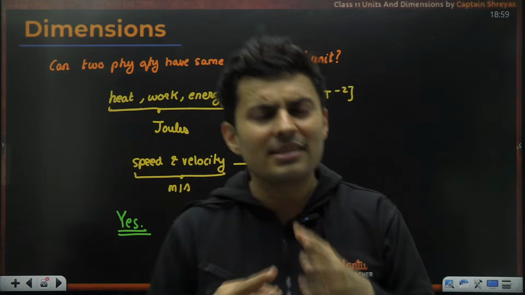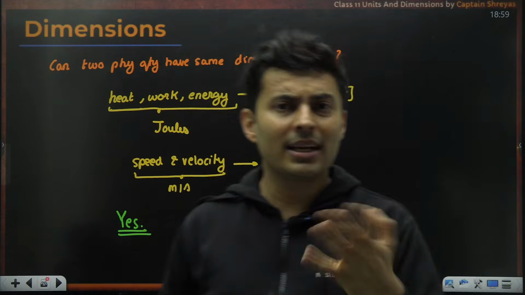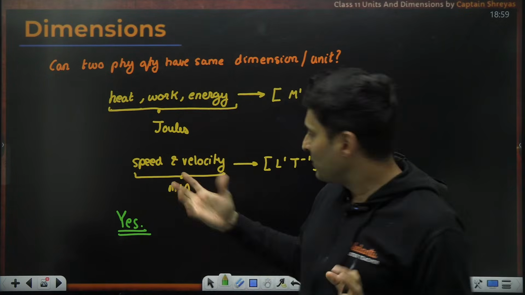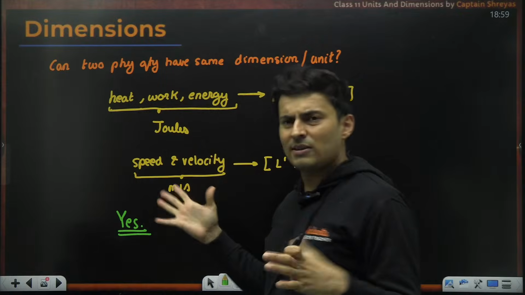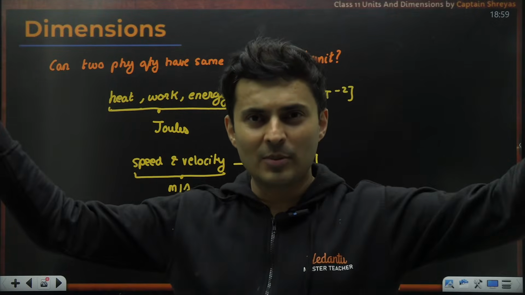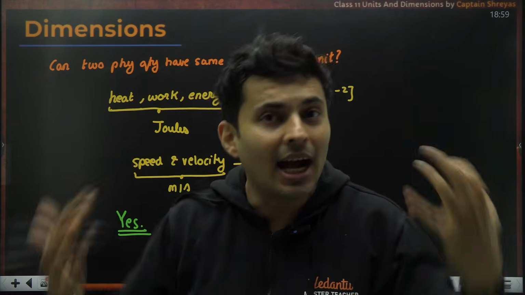Just because they have the same dimension or unit does not mean it is the same thing. So work is not the same as energy. Energy is not the same as heat. Speed resembles velocity, but it is not the same as velocity. So just because two things are measured in the same thing doesn't mean that they are the same.